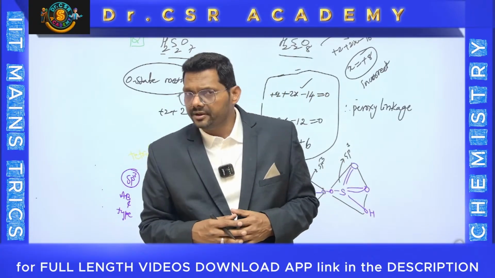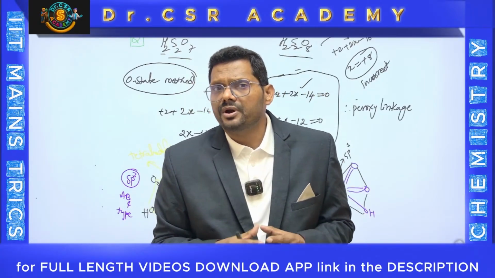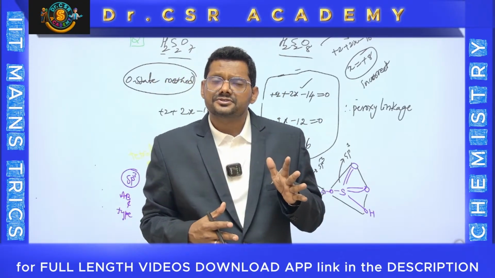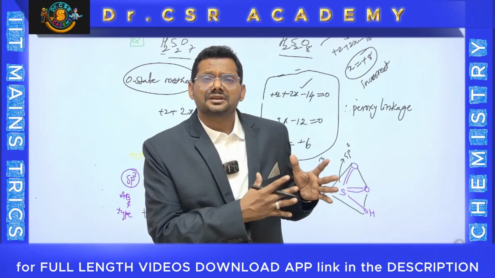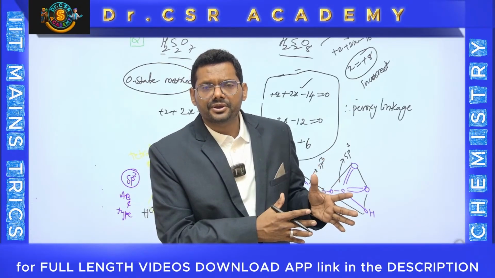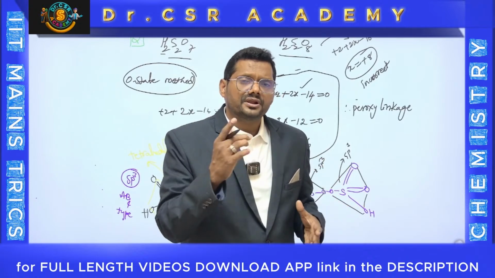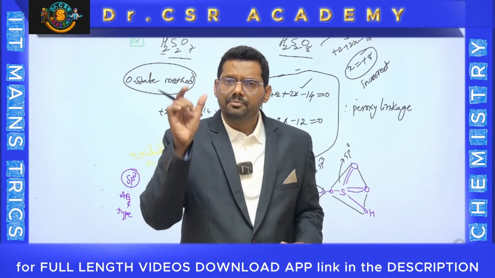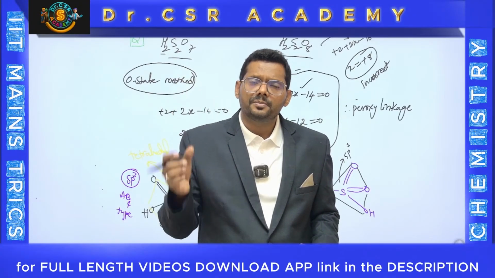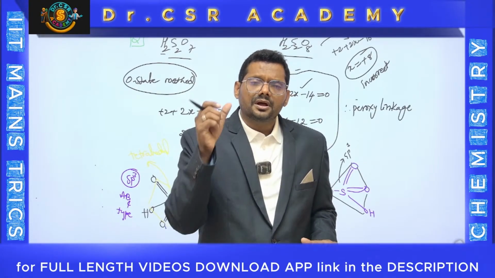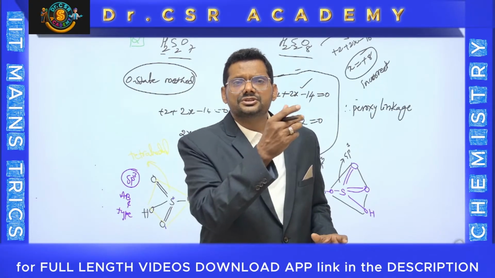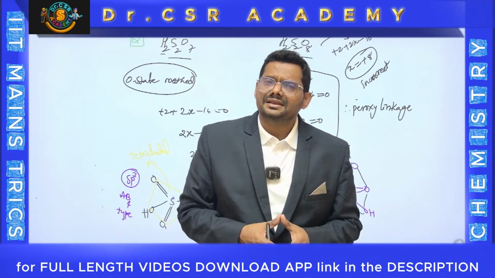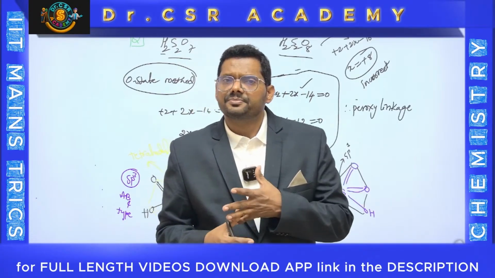undoubtedly without any error. That is what today's session is about, majorly 5 characteristics, within a fraction of the time. That means within 5 seconds, how can you do that? Within 10 seconds, how can you do that? For that, you need a tabular form relating to group number of central atoms: boron, aluminum, gallium, 3rd group; carbon, silicon, germanium, 4th group; nitrogen, phosphorus, arsenic, 5th group; then 6th group, oxygen, sulfur, selenium; 7th group, fluorine, chlorine, bromine, iodine. If you have that, it is enough. You can go with half into Z plus M form.